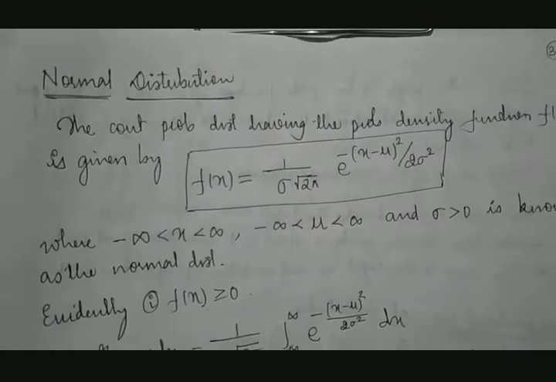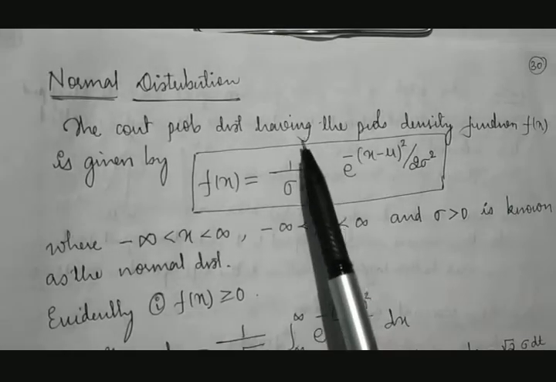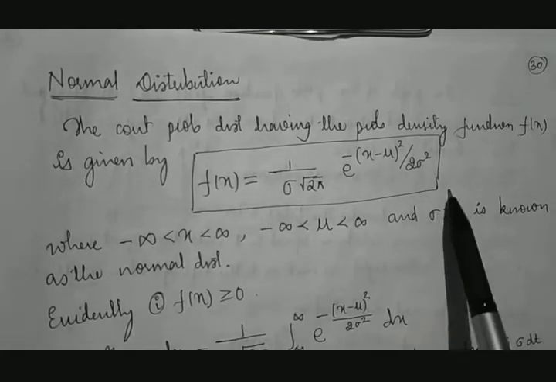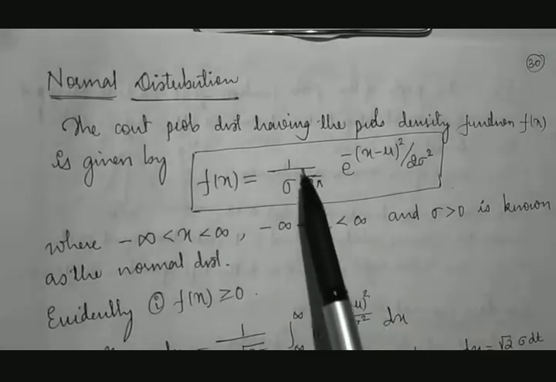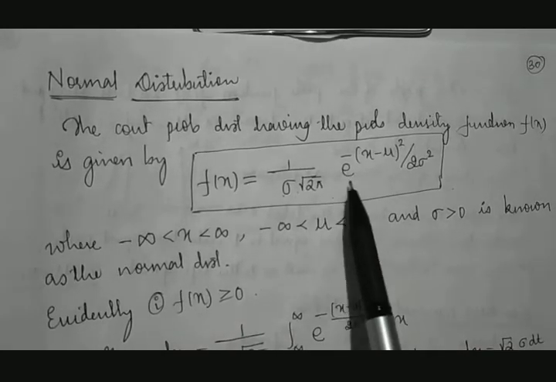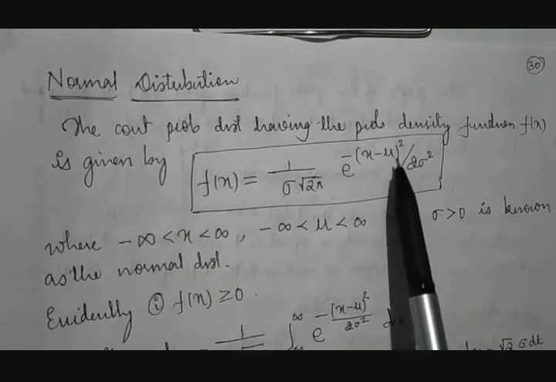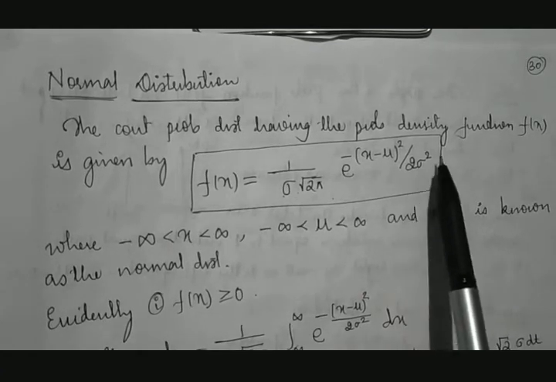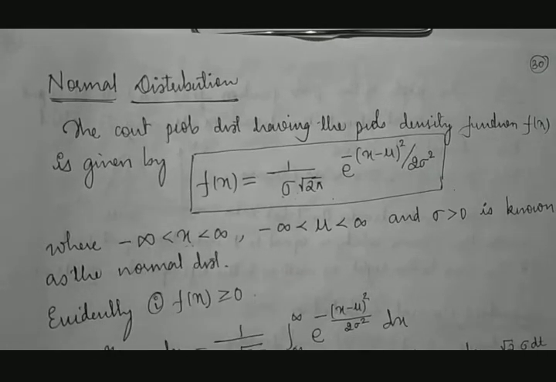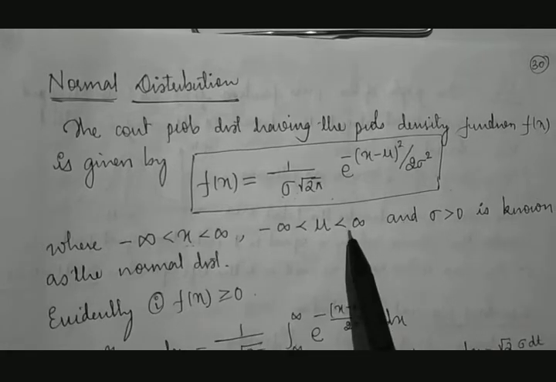Suppose the continuous probability distribution has the probability density function f of x, given like this: f of x is equal to 1 divided by sigma into square root of 2 pi into e raised to minus of x minus mu the whole square divided by 2 times sigma square, where x lies between minus infinity to plus infinity and mu lies between minus infinity to plus infinity.